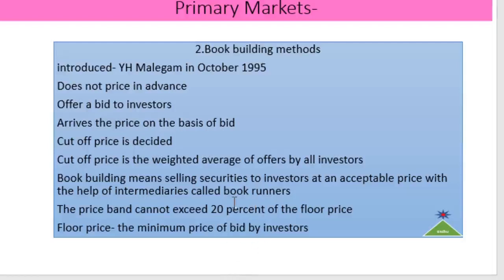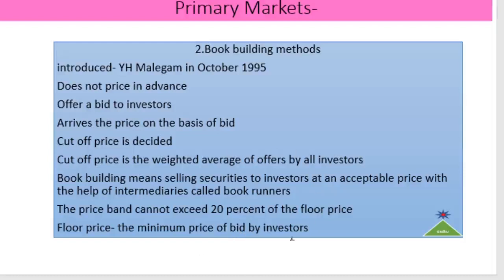That is, SEBI has made it mandatory for the firms whose issue size is 100 crores or more to follow the book building method. The initial minimum size of issue through the book building route was fixed at rupees 100 crores. But from December 9, 1996 onwards, issues of any size will be allowed through the book building route.